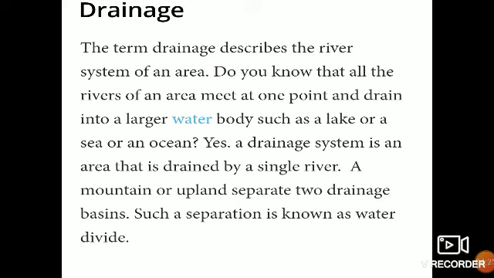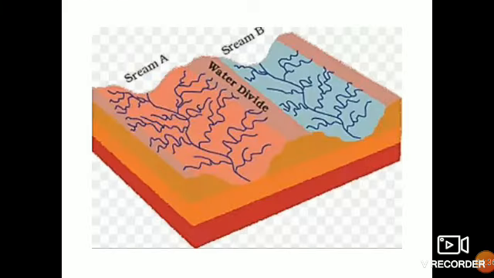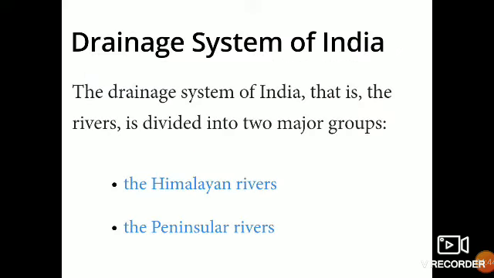A drainage system is an area which is drained by a single river. A mountain or upland separates the basin, and such separation is called a water divide. This is an example of how a basin, when separated by a water divide, is divided into two parts.